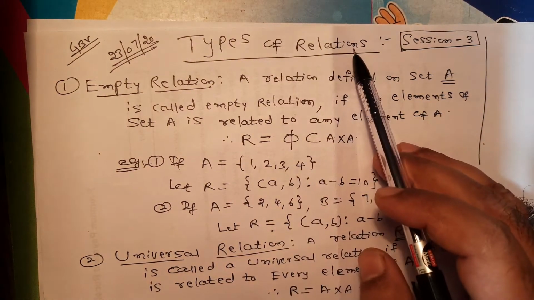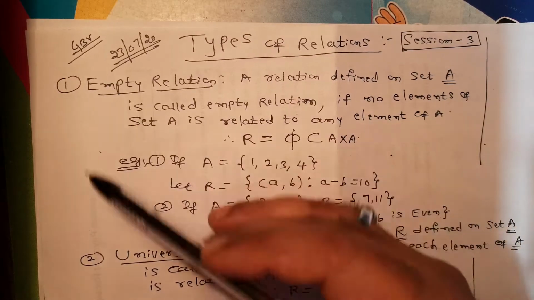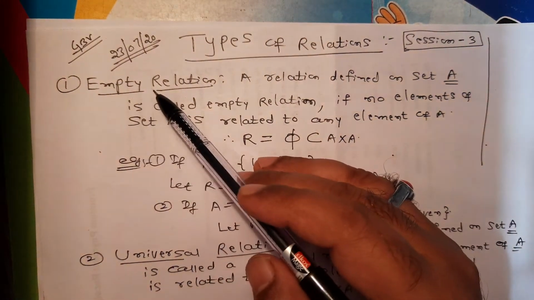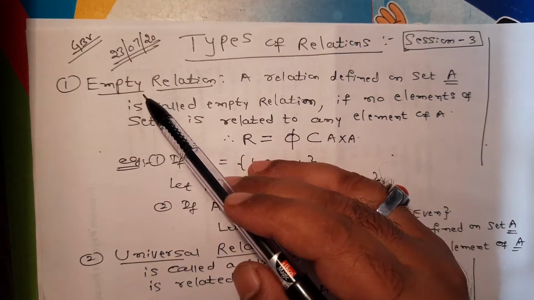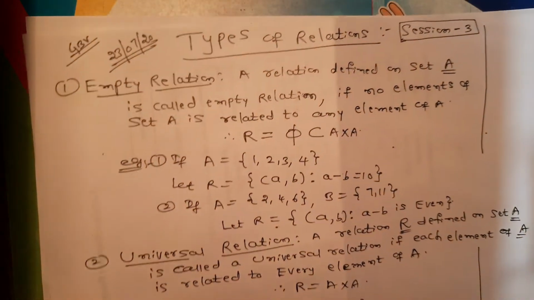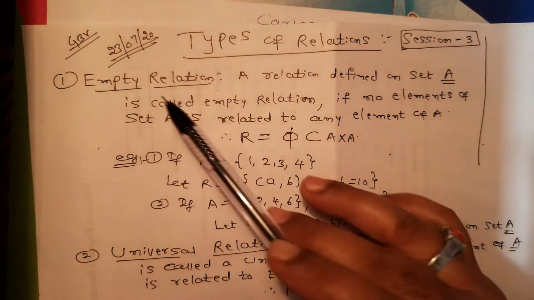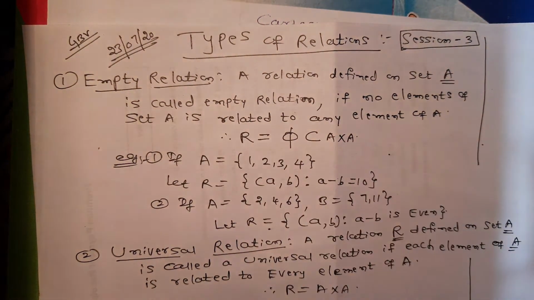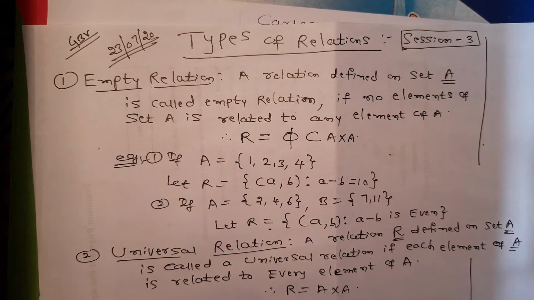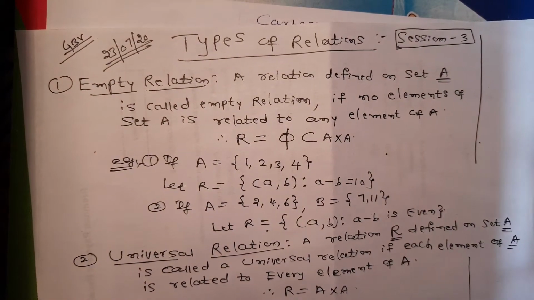Types of relations. So we have so many types of relations. Empty relation, first one, is very important, and second one is universal relation. Let us try to understand the meaning of empty relation. First, carefully observe what I am saying and observe the examples. Go through the video slowly, then try to understand this.